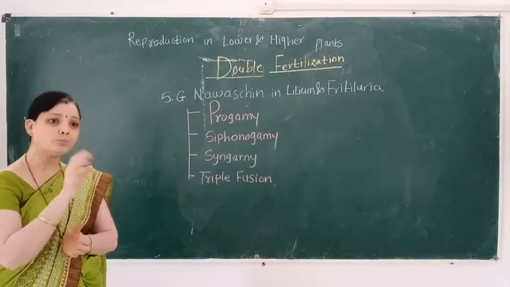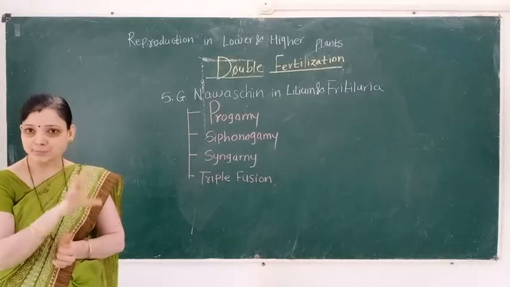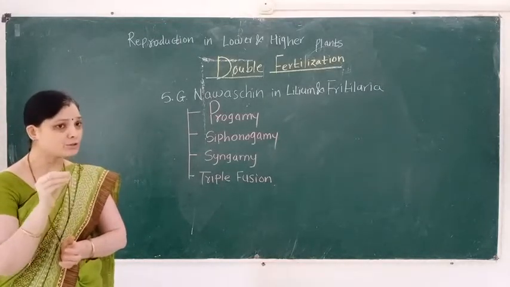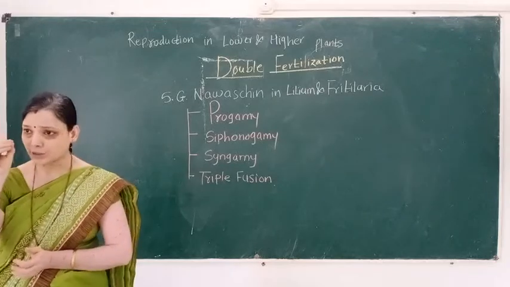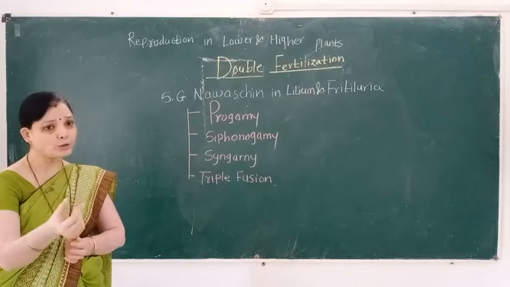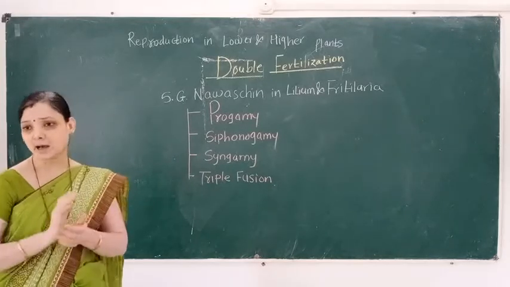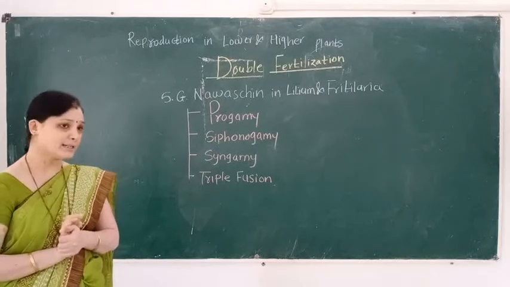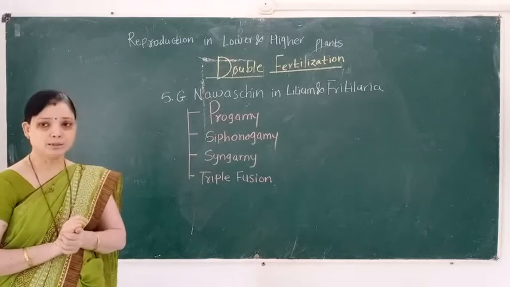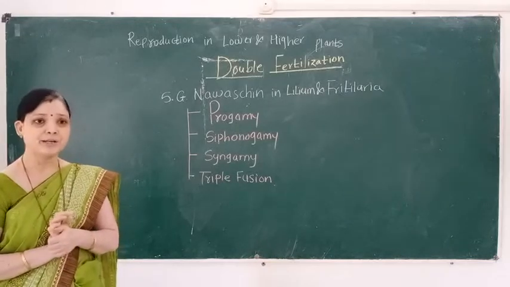Pollen pistil interaction means deposition of the pollen grain on the stigma, up to the entry of the pollen tube inside the ovule. These events are known as pollen pistil interaction. We learned this in the previous video.